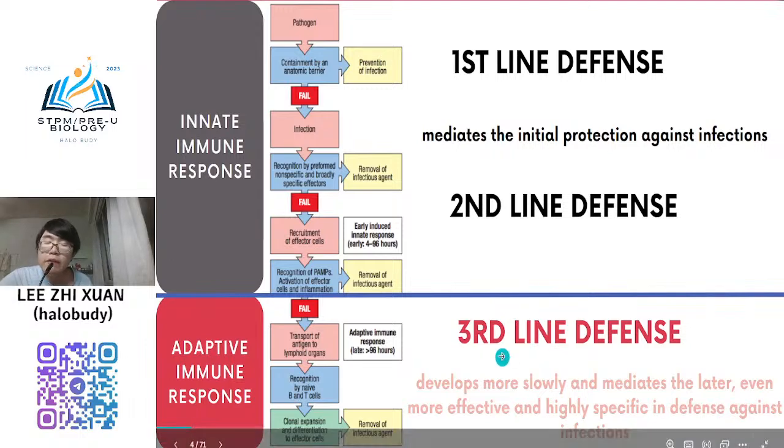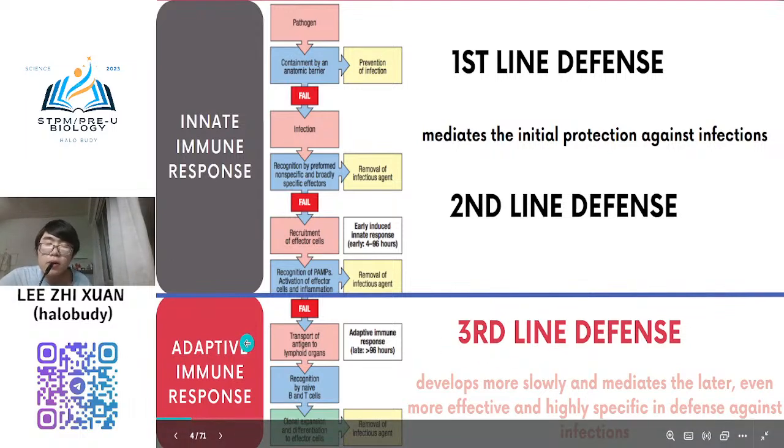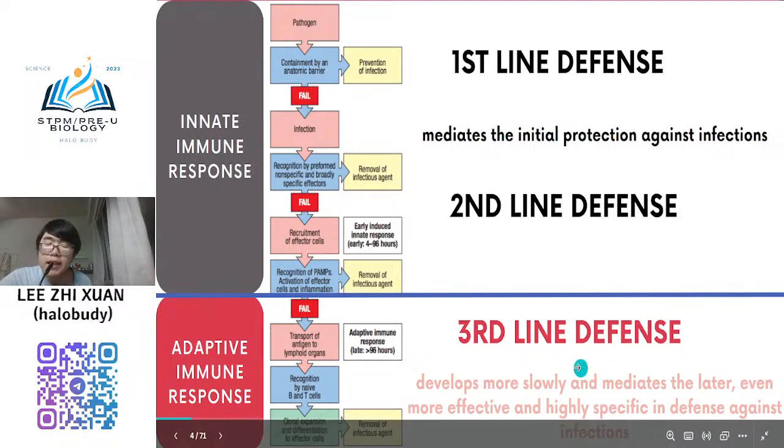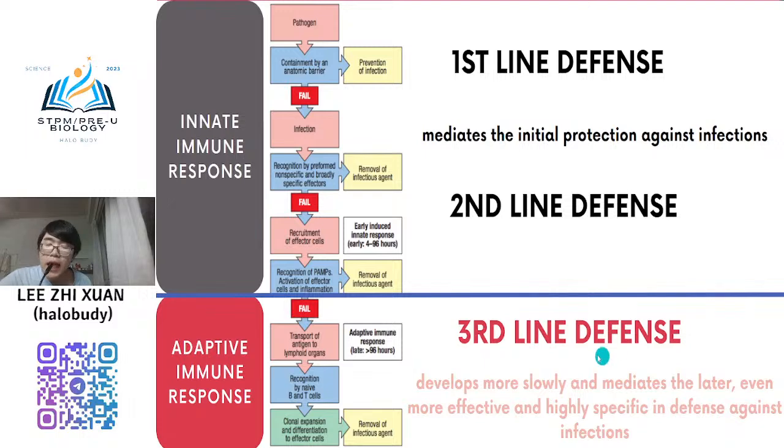So the third line of defense, what we call by another, more scientific name, is the adaptive immune response. It will develop more slowly and mediate later, and is even more effective and highly specific in defense against infection. Compared to the first line and second line that you learn in SPM, which are unspecific or low specificity.